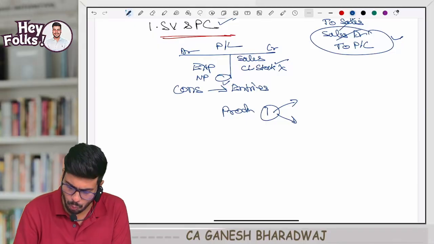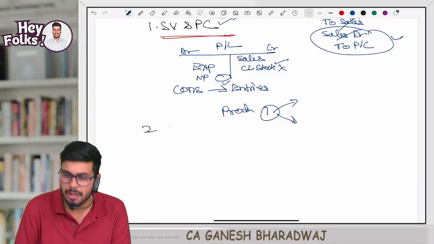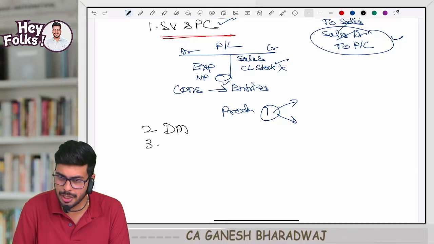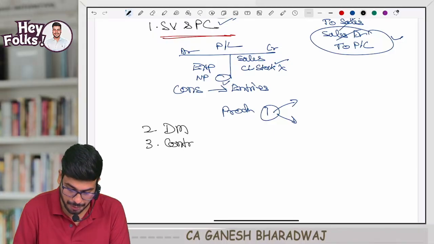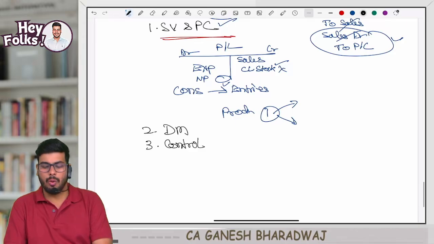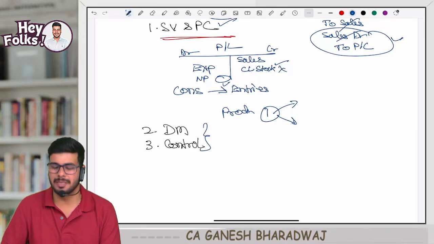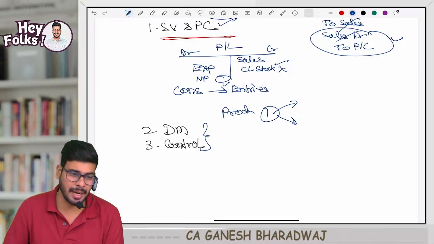Yes. Now, what is the second objective? Decision making. And the third objective? Control. Very good. Now, why do we see these two things in this subject? Simple, I will tell you. What do you mean by decision making?